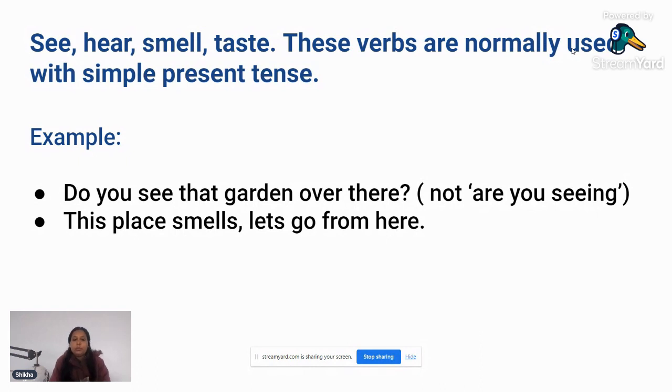So, do you see that garden over there? Because that garden is there only, we will not say seeing. We will say, do you see that garden over there? We will not say seeing.